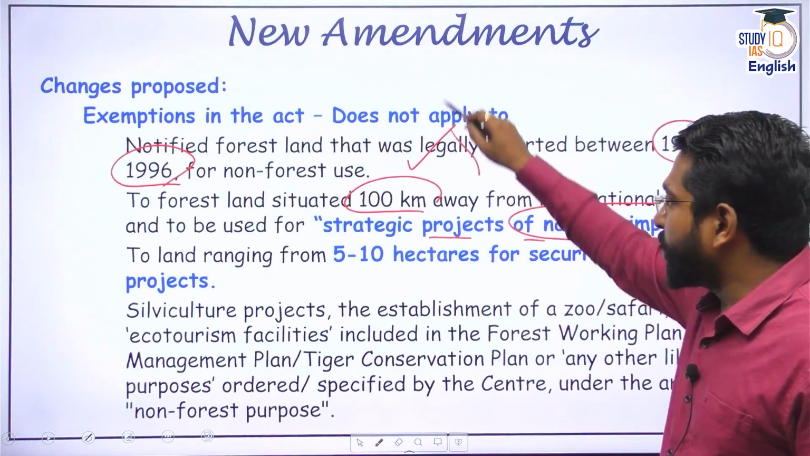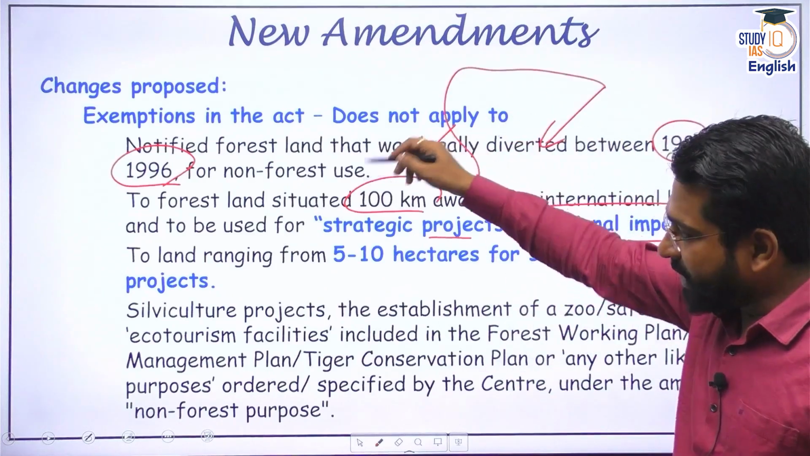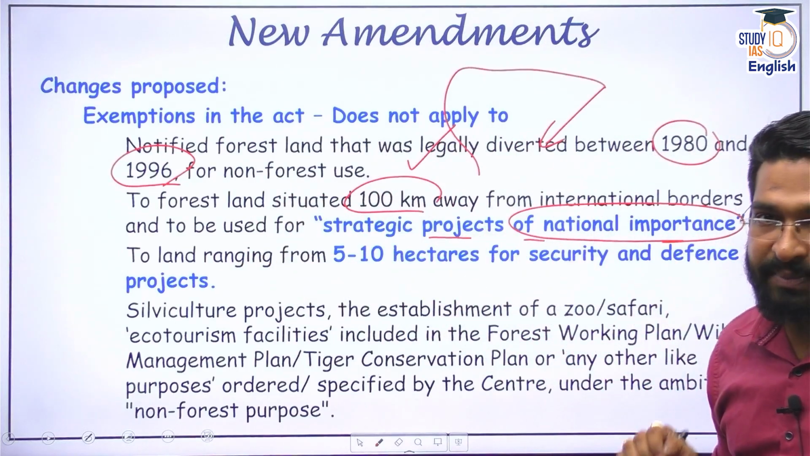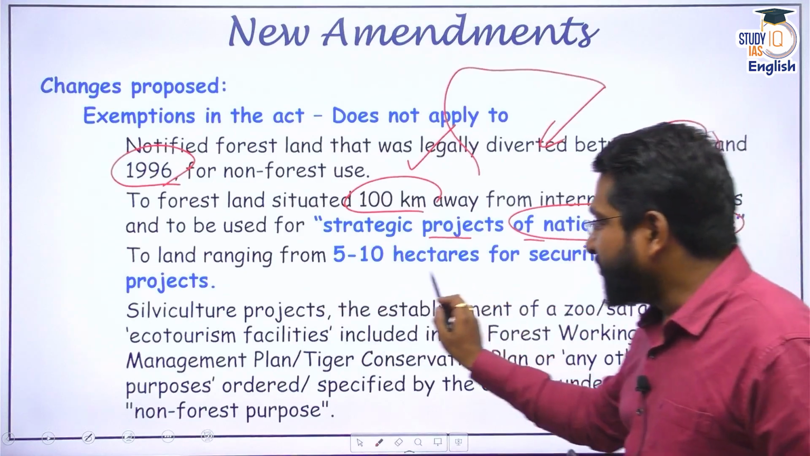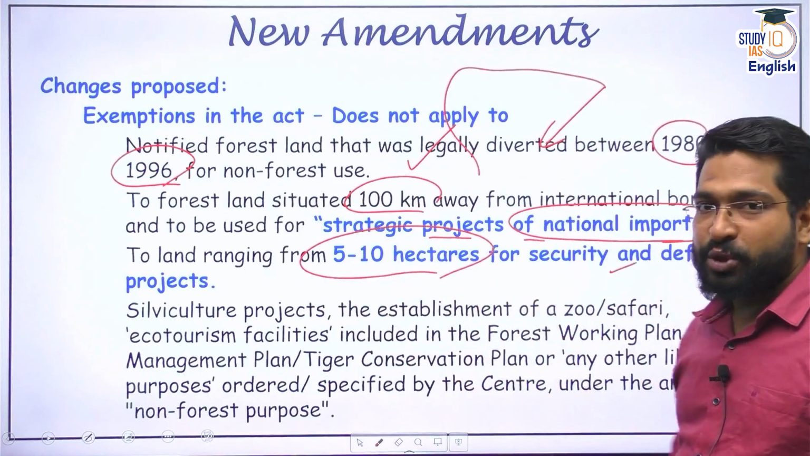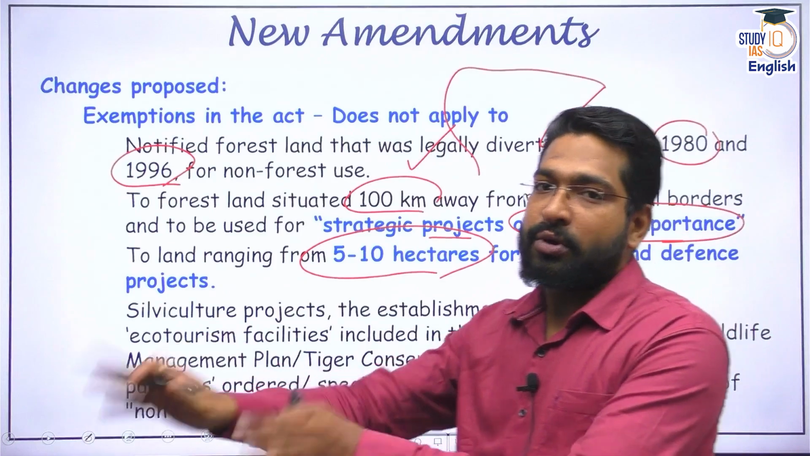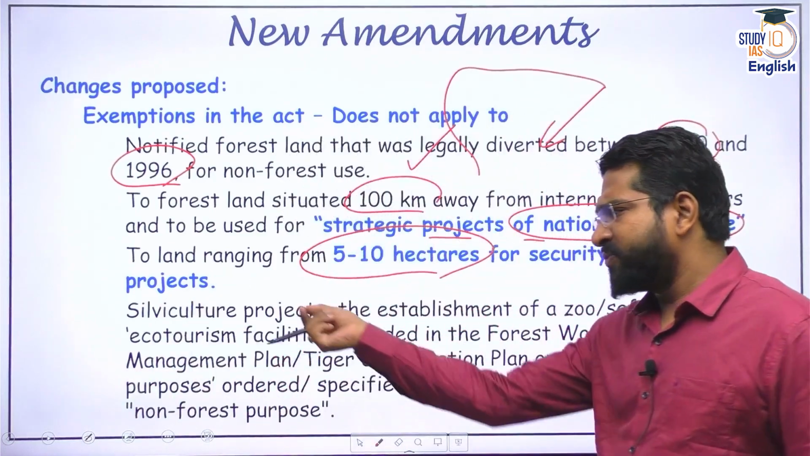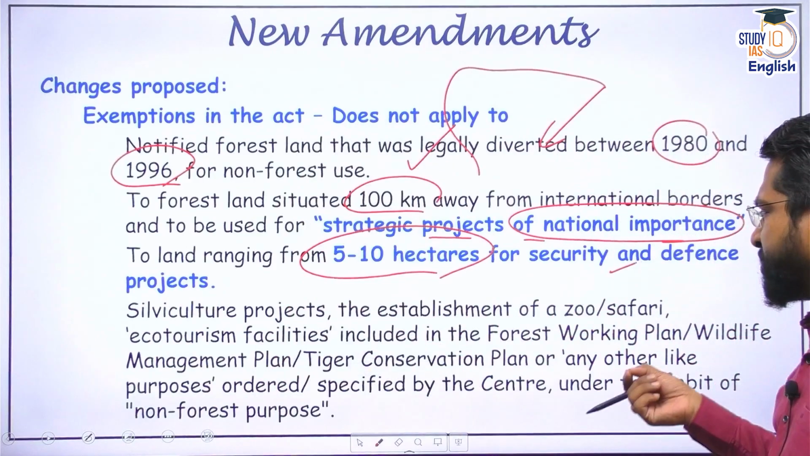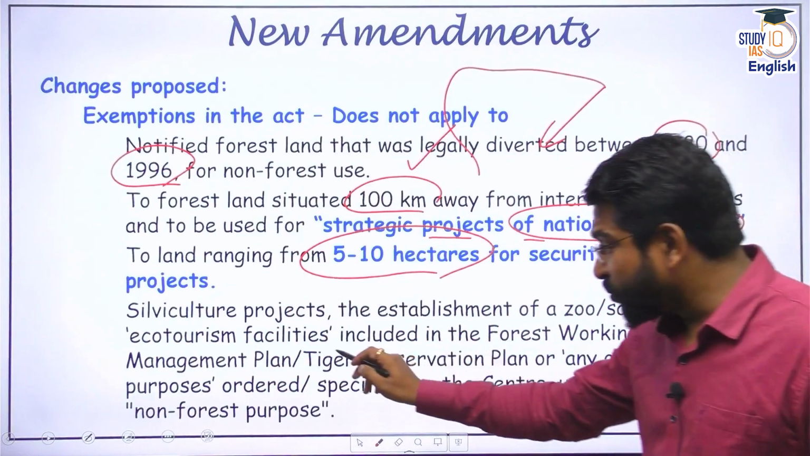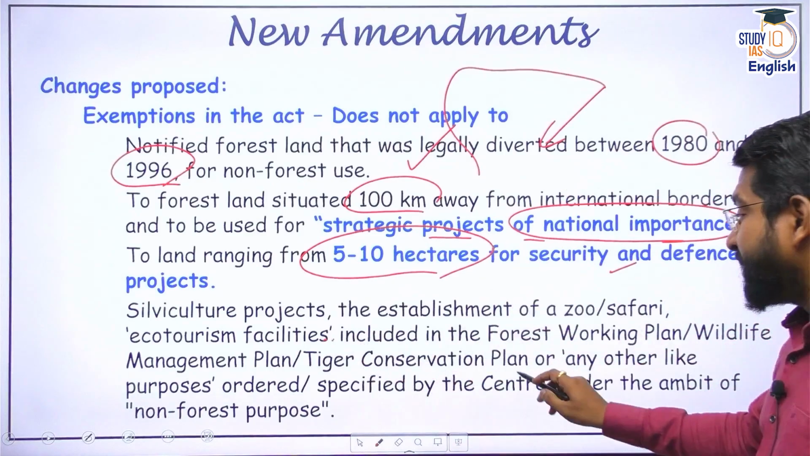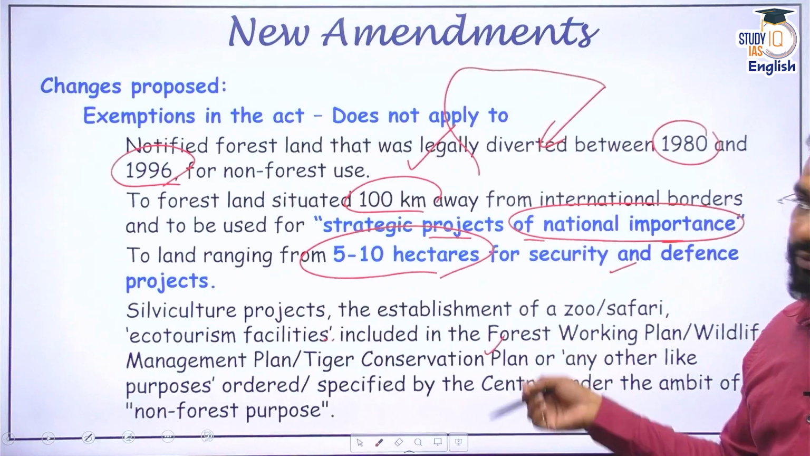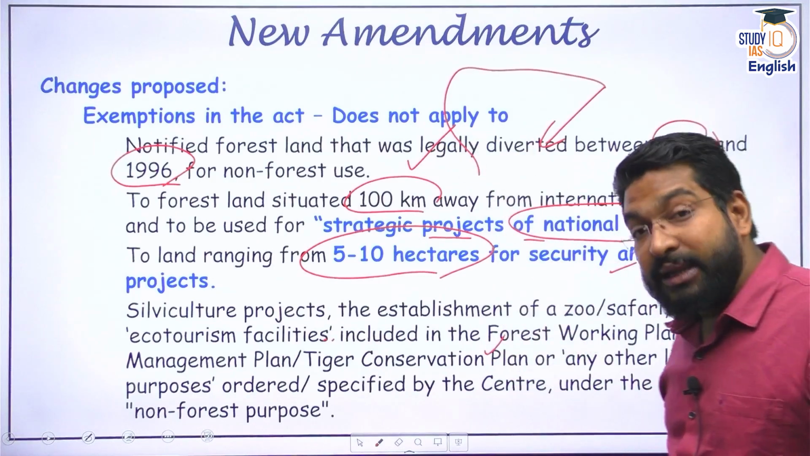If this is the Indian border, then within 100 kilometers from the border, the forest land can be diverted for any strategic projects of national importance. Apart from that, land ranging between 5 to 10 hectares for security and defense projects can be diverted from forest to non-forest purposes. Along with it, there are some other clauses which have been included. For instance, silviculture projects, establishment of a zoo, safari, and ecotourism facilities which are already included in the tiger conservation plan or management plan would be exempt from any prior approval.